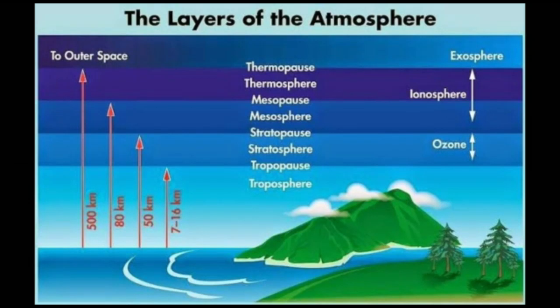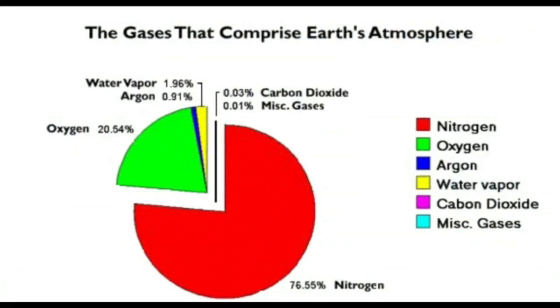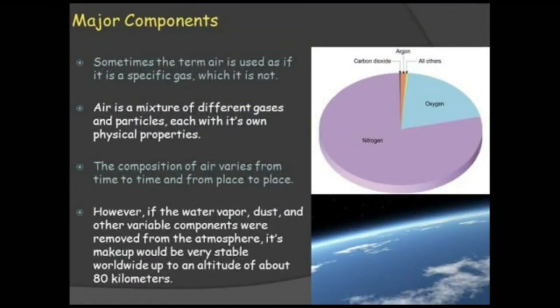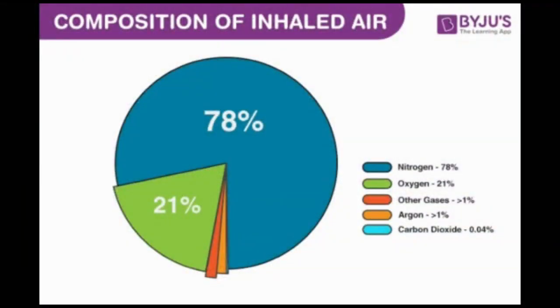This layer of air extends up to about 10,000 km above the Earth's surface. It is densest at sea level. As we go upward, it becomes thinner. Composition of atmosphere means what is present in the atmosphere, or the things that make up the atmosphere. The atmosphere is mainly composed of three elements: gases, water vapor and dust particles.